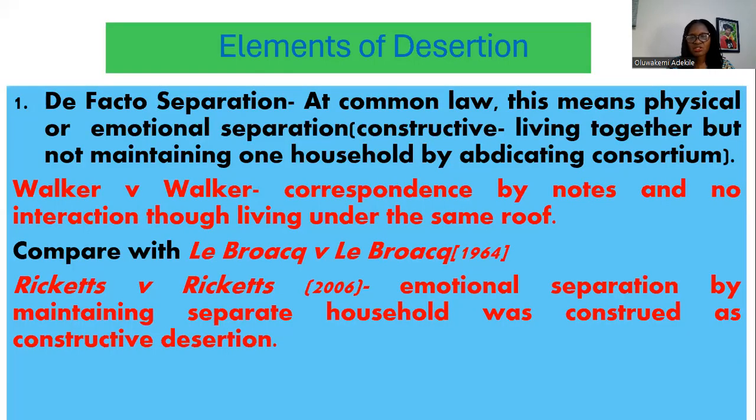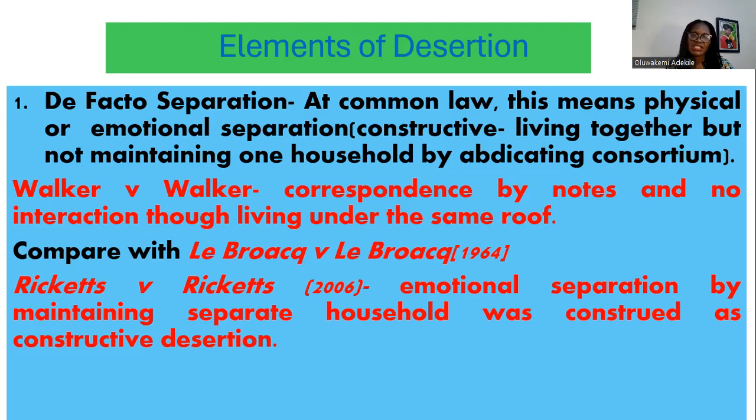So we'll be looking at the elements of desertion that we can derive from that definition. There is what we call de facto separation of the spouses, physical separation. Usually you can find that physical separation when one person just moves out of the house. Maybe there has been conflict, there has been quarrel, there has been domestic abuse or whatever it is, and one person moves out. So it is usually easy to find physical separation. So physical separation, this means one person physically moving out of the matrimonial home, usually in most cases.